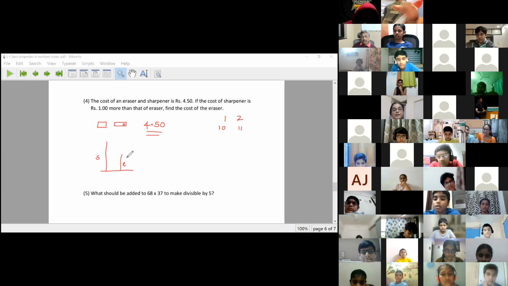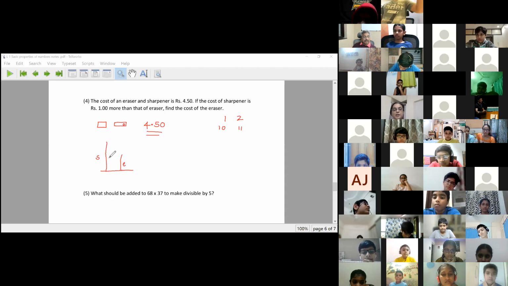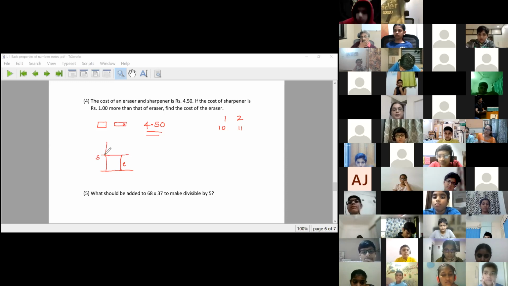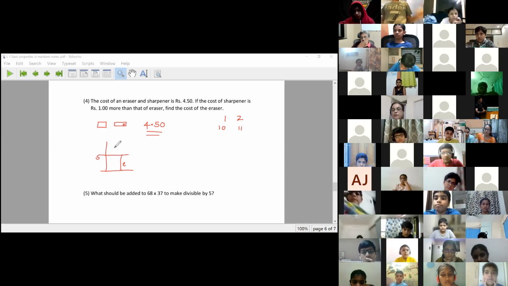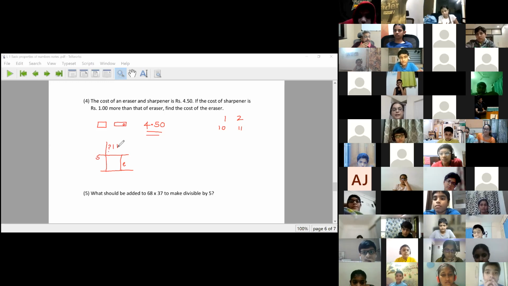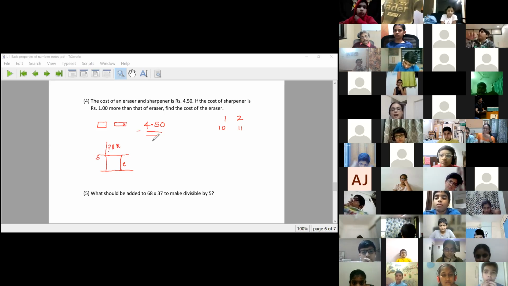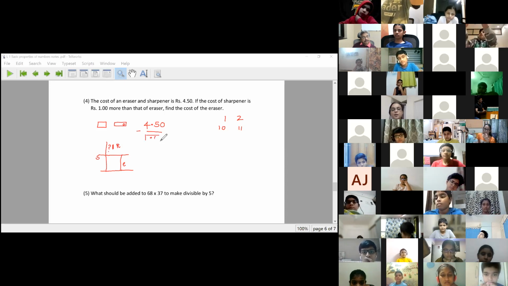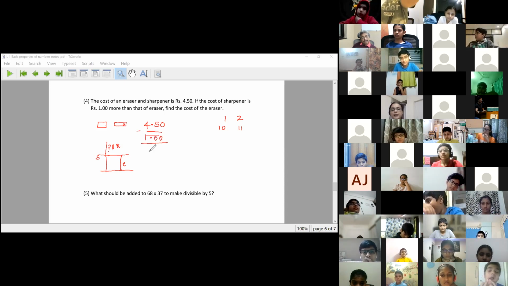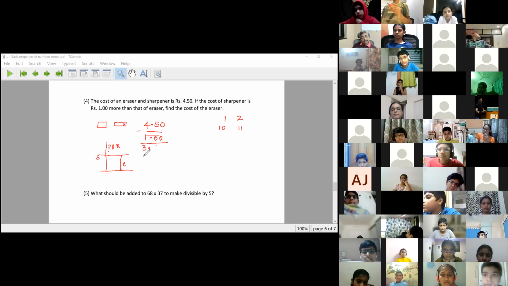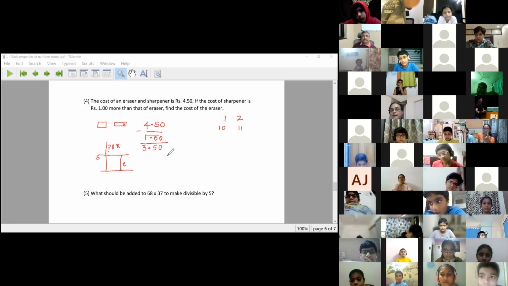So the eraser, the cheaper one, is the shorter line and the costlier one is the longer line. The sharpener is how much costlier? 1 rupee. So I keep that 1 rupee aside from 450, I keep that extra cost of the sharpener aside. Then what is the amount that remains? 350.